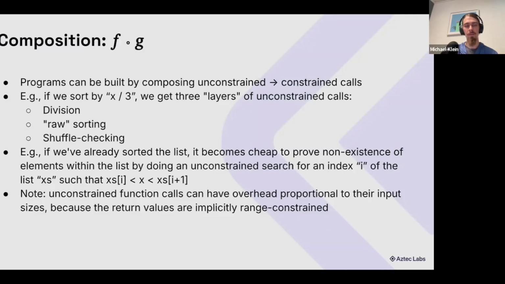And you want to make sure that when you do another unconstrained call, you're not having to recheck too many of those details. And if possible, you can do those final checks later down the pipeline where they wouldn't have to be repeated.